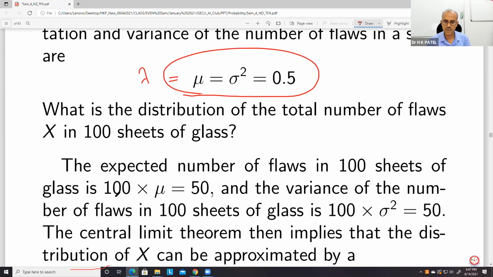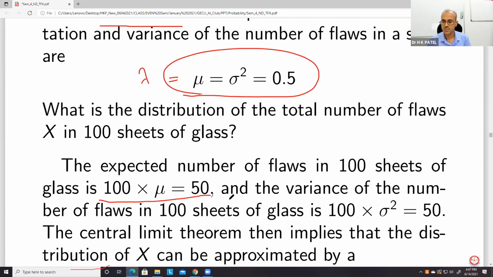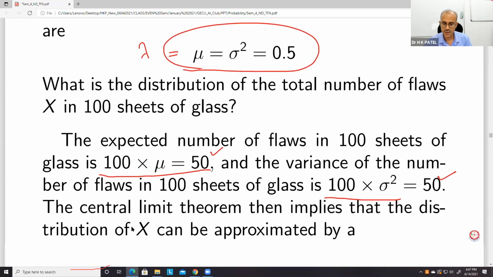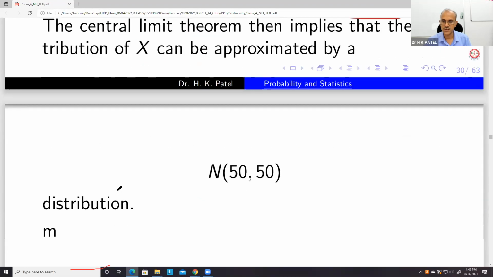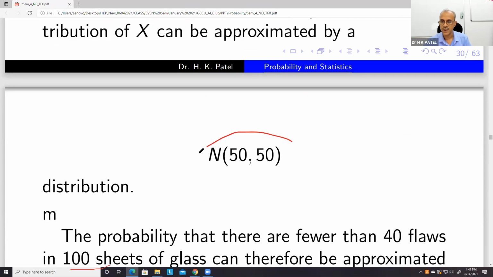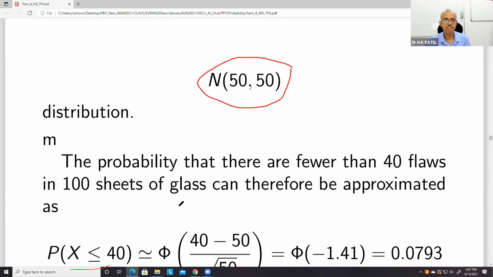In this case, therefore, the mean will be 100 times mu and the variance will be 100 times sigma square, so both will be equal to 50. Then the central limit theorem applies, and the distribution of X can be approximated by N(50, 50).